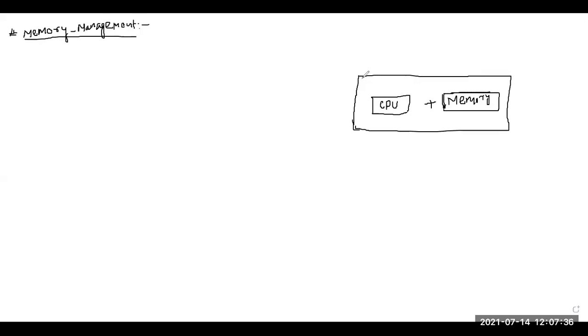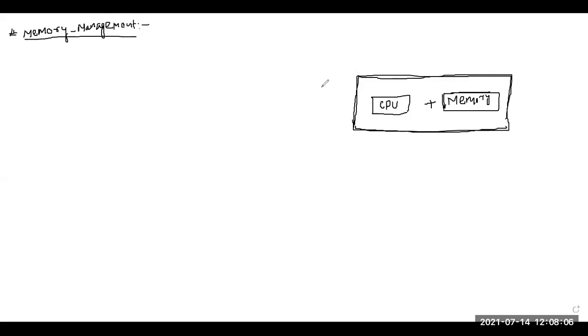If we take any computer system, there are two important things. One is the CPU, which is totally responsible for all your processing. The second important thing is memory, where we store the data. Now, it is the job of the operating system to manage the memory.